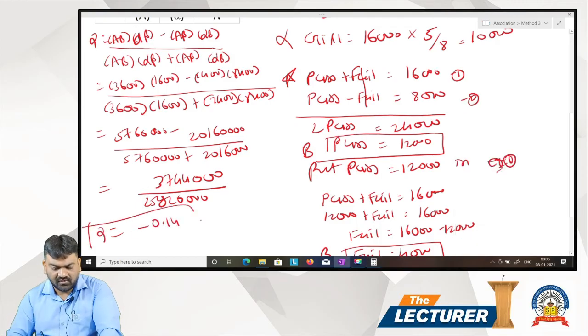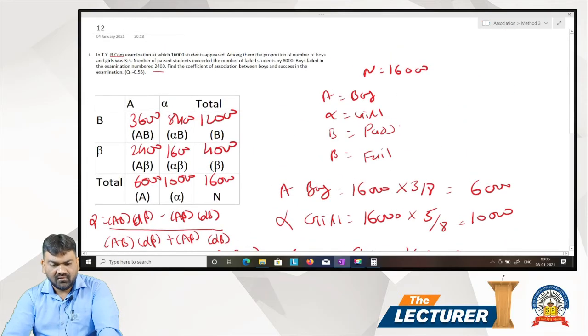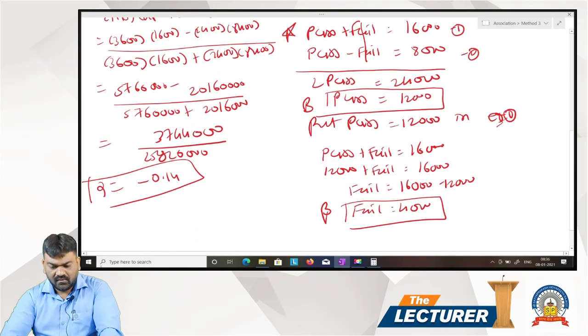This is your answer. Q is equal to minus 0.14.